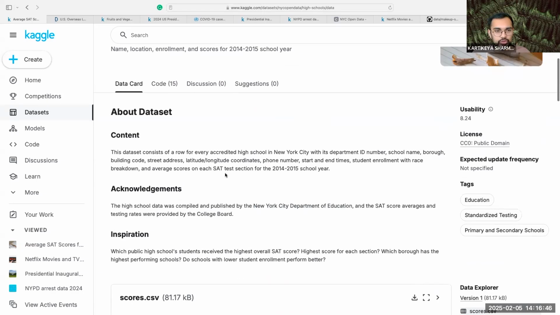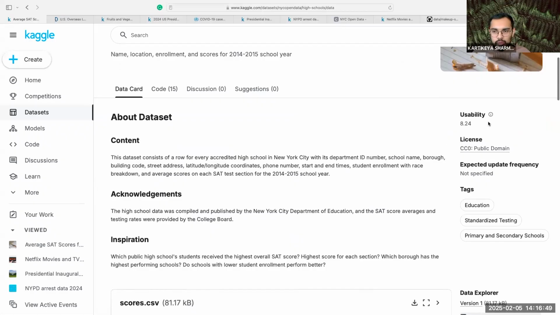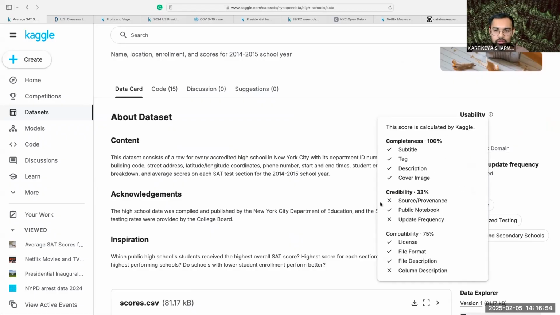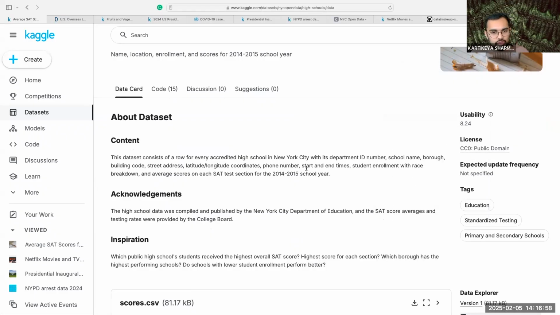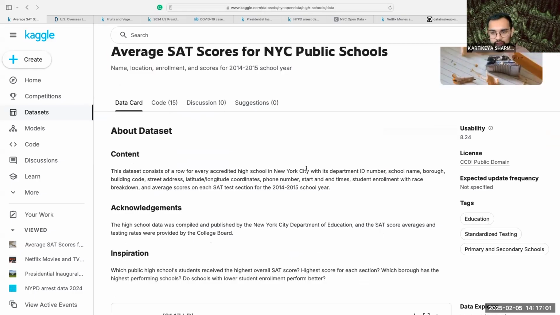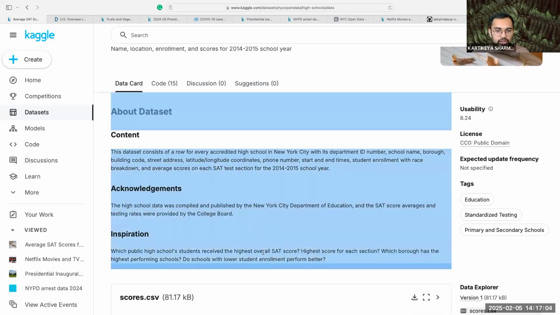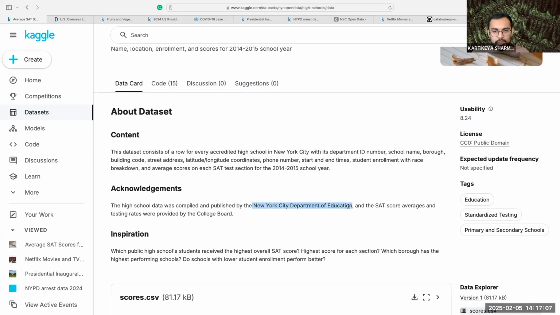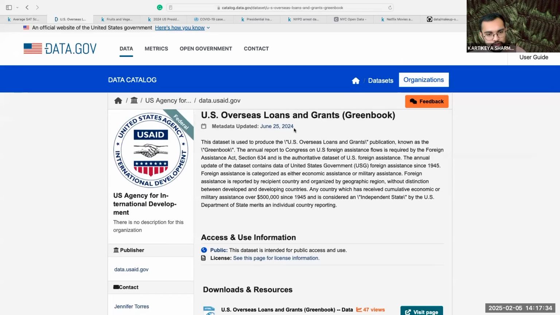If you do choose data sets, you want to be able to talk about, is the data set that I chose credible? Where is the actual source of the data, right? If there's no source, then try to dig deeper and try to understand if the author mentioned something in the about section. There are many other sources to look for data sets. Kaggle is something we just saw right now.